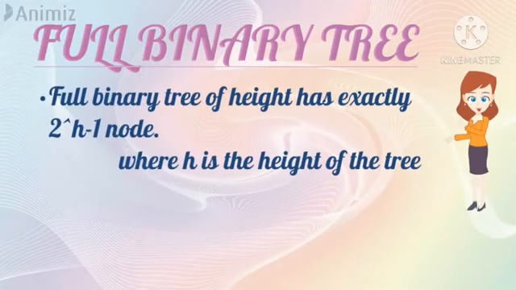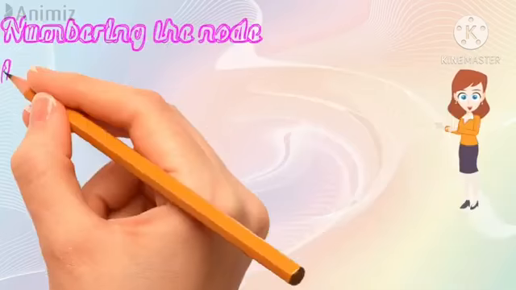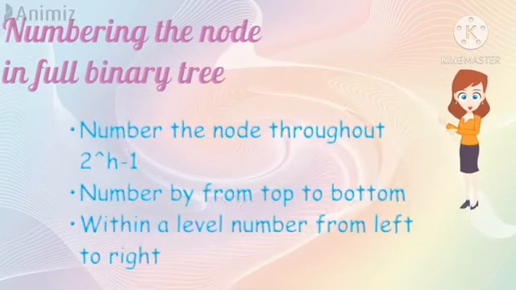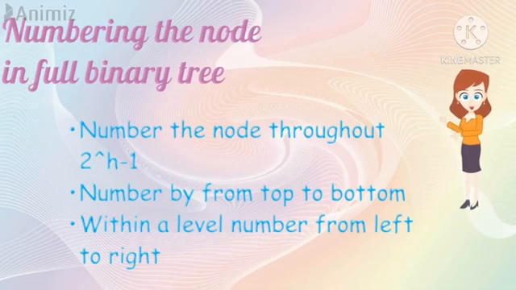A full binary tree of height h has 2 raised to the power h minus 1 nodes, where h is the height of the tree. Numbering system of the nodes in a full binary tree: number the nodes throughout 1 to 2 raised to the power h minus 1. Number from top to bottom, and within a level number from left to right.